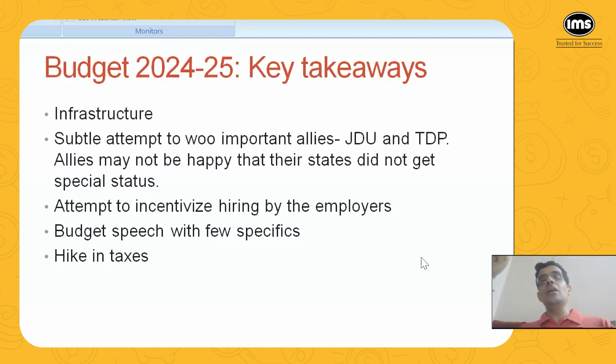Unemployment was one of the reasons portrayed in the press for the verdict coming the way it came. People were somewhat dissatisfied with the employment situation in the country. Now, if everyone wants a government job, it is not a realistic expectation from any government, because how many government jobs can you create?